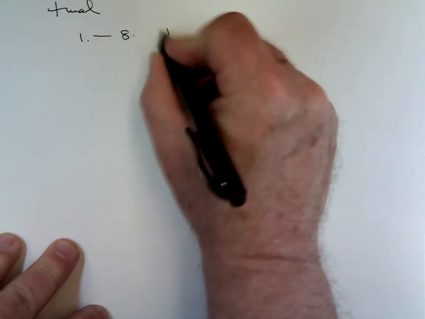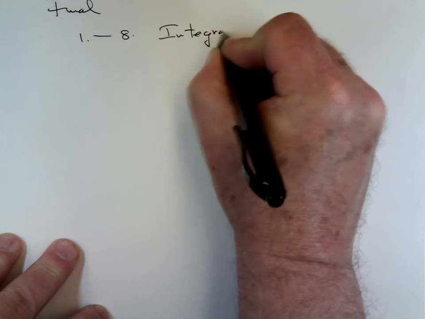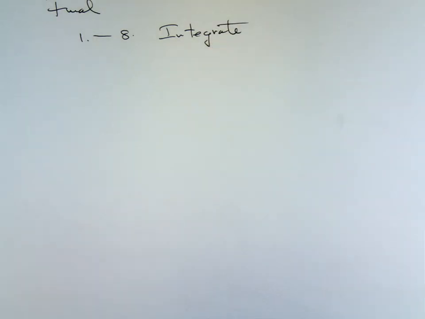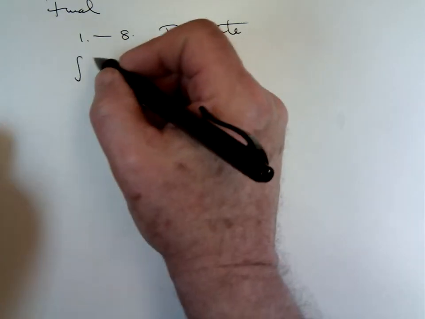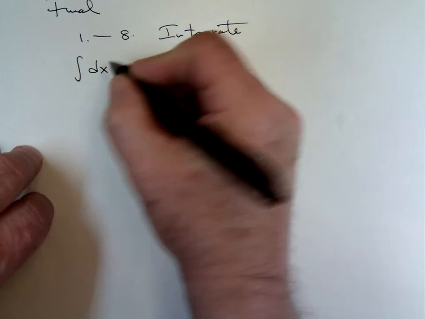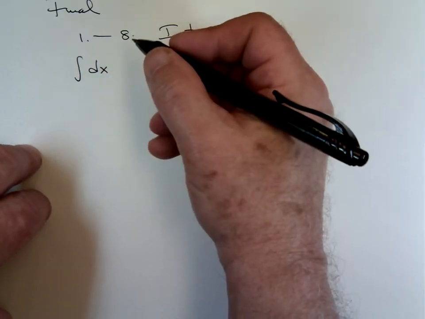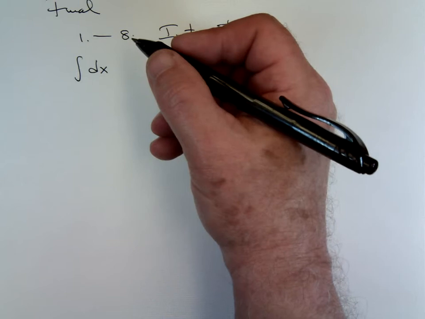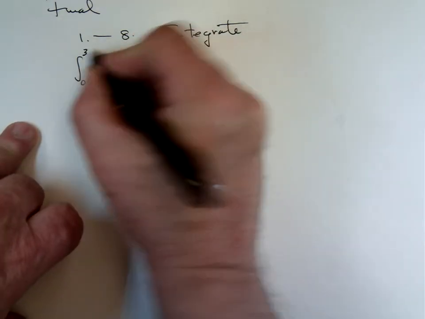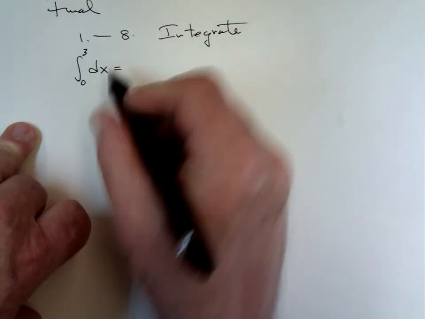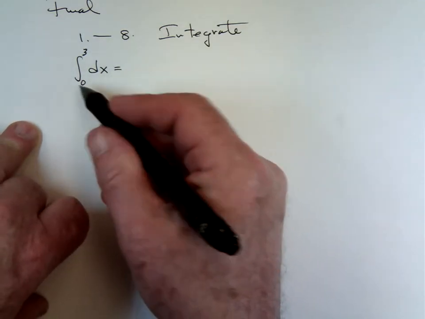1 through 8 is integrate the following. Now, these are integrals that we did in the first chapter. These are u to the n. I can give you examples. First of all, these are all definite integrals. Every one of them. Something like this would be on there. What's the integral of dx?